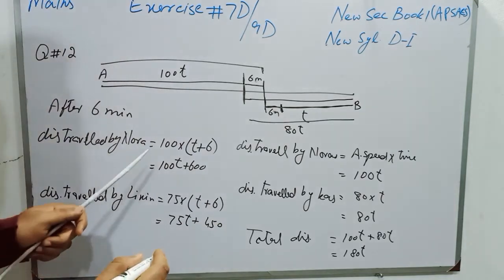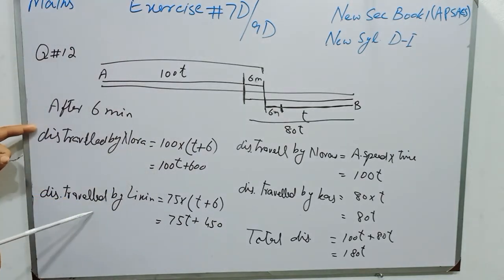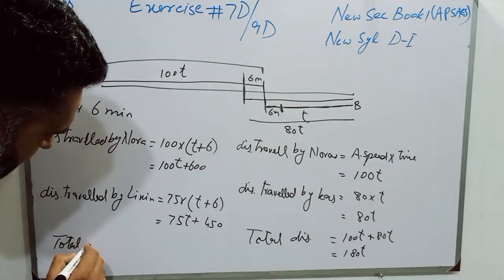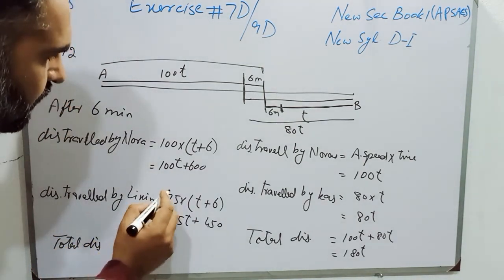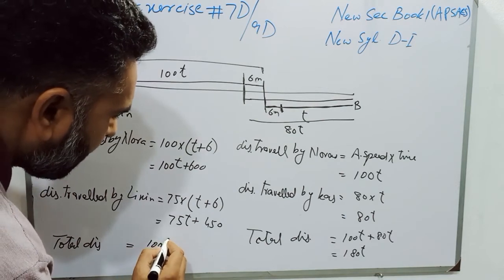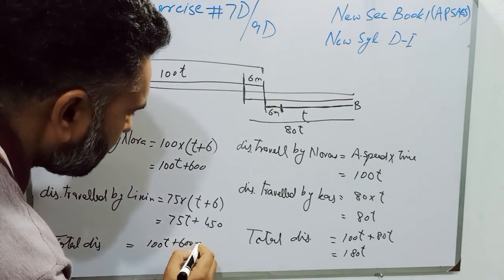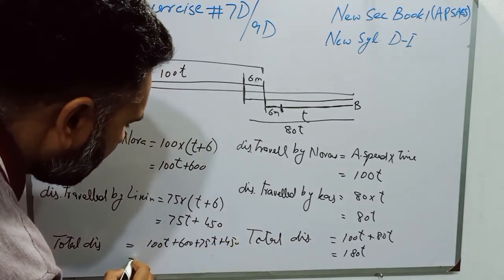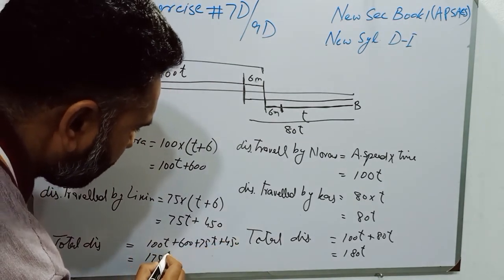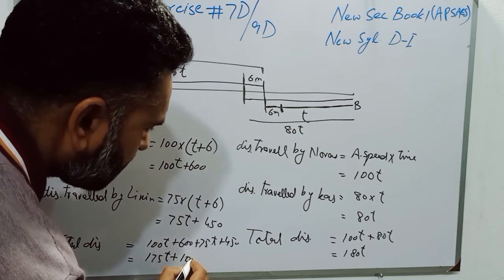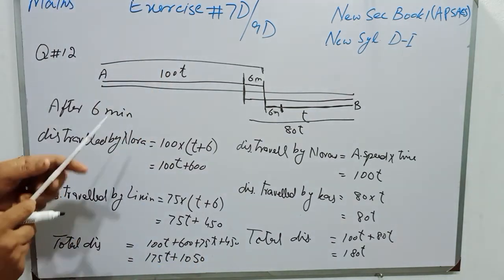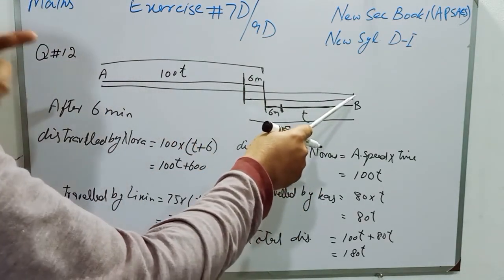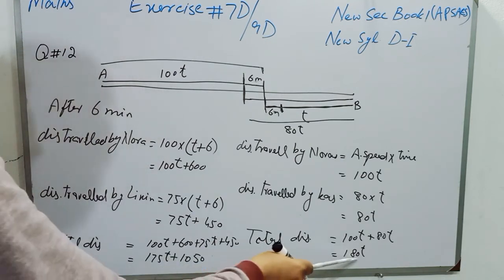So students, again the total distance traveled by both the girls will be 100T plus 600 plus 75T plus 450, and it will be 175T plus 1050. As students, distance between town A and town B is fixed, so both the distance will be equal.